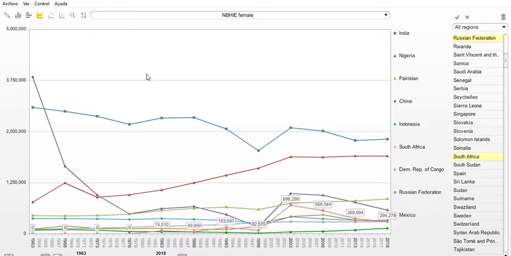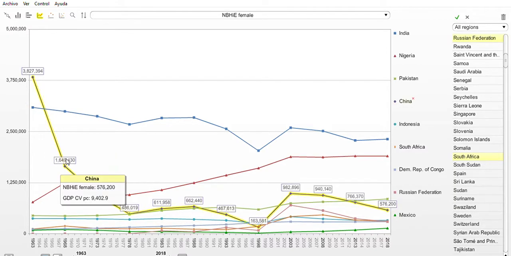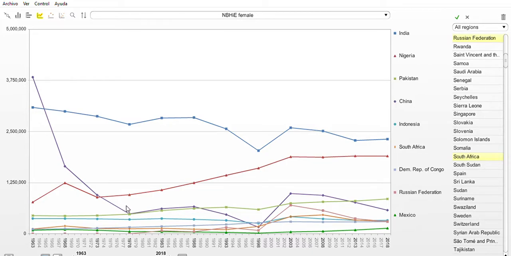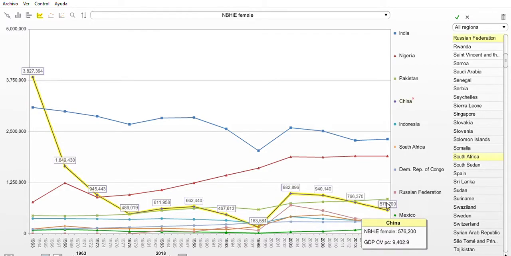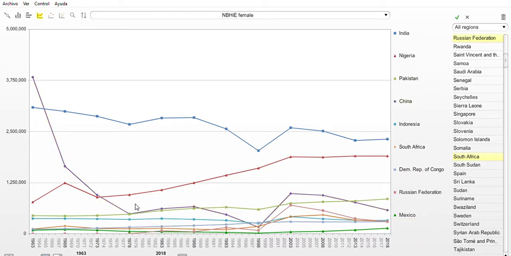The countries with highest net burden of health inequity, excess mortality in women, of course are not comparable globally due to the different levels of population, but here we are with the very abrupt decrease in China in the first 2 decades, from 3.7 million to less than 500,000, and then it remained low with some increase at the turn of the century and decrease afterwards, to levels, however, which are similar to those in the 1970s.